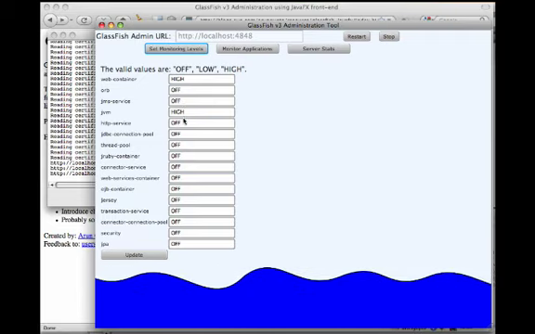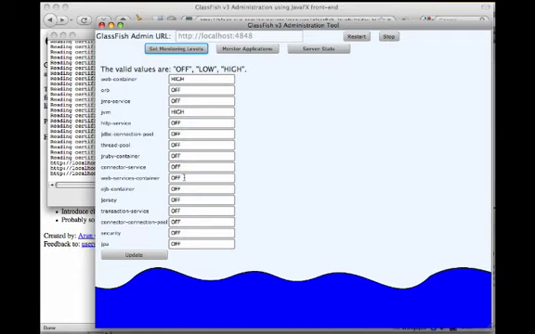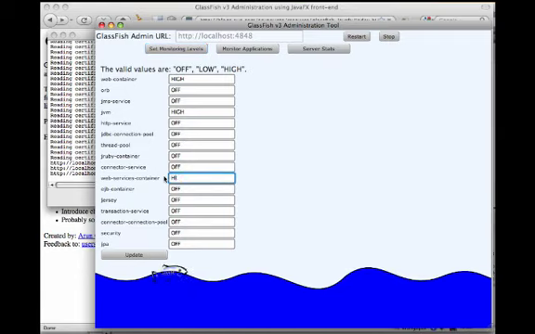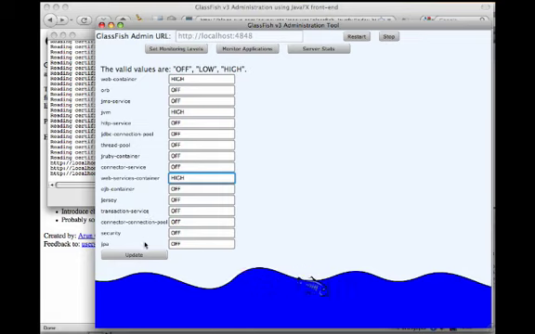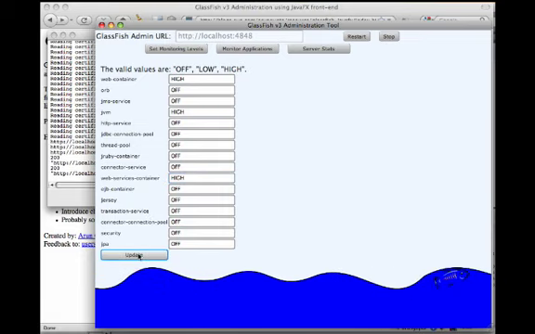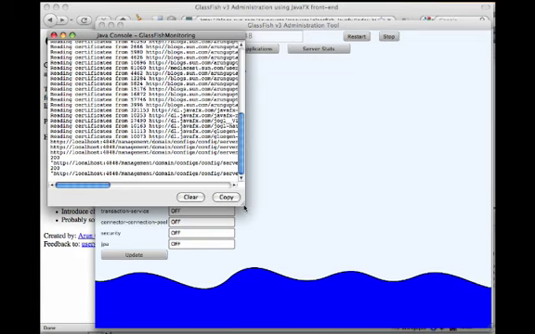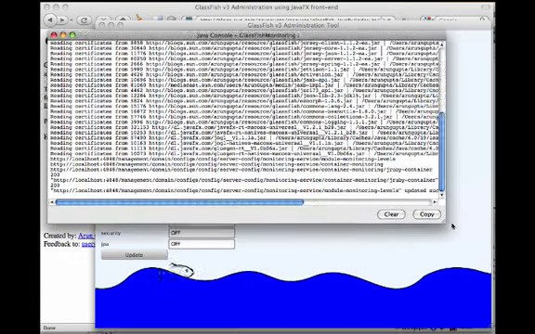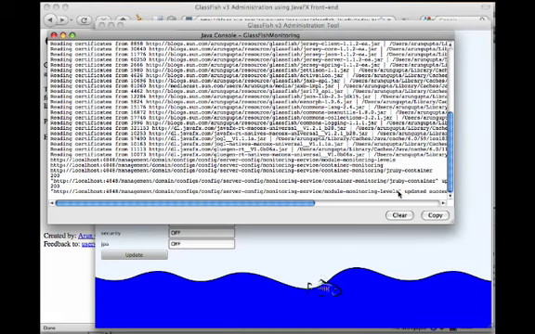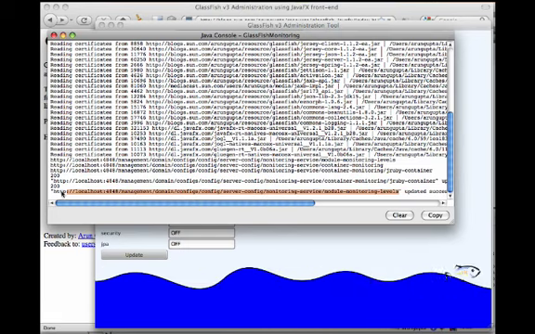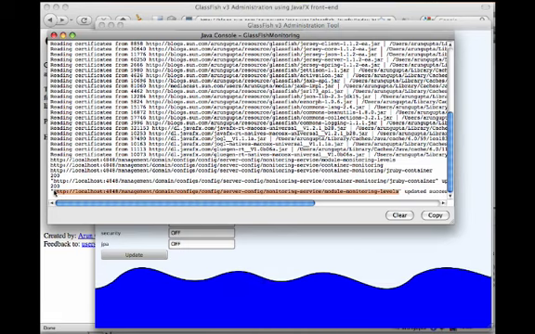For example, if we want to change the monitoring level of, say, web services container from off to high, change the value and click on update. Let's look at the Java console in the backend and see what's happening over there. It actually shows the RESTful URLs that are being invoked to process the command.